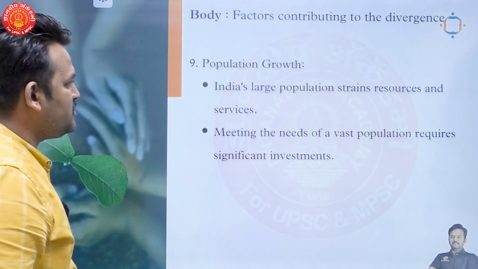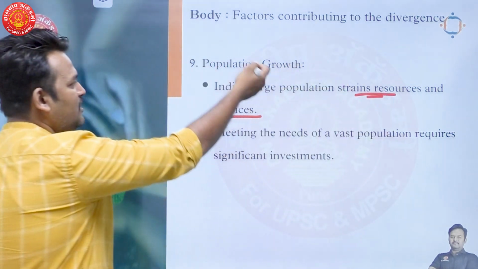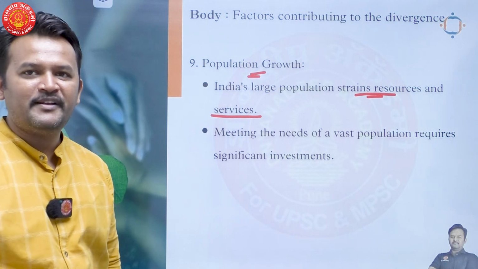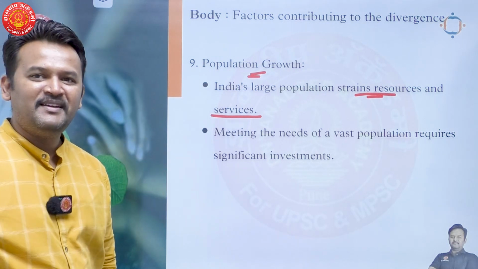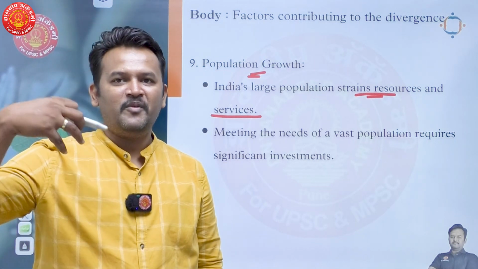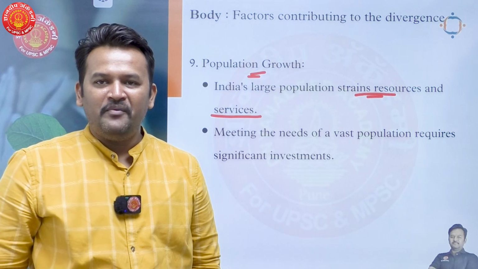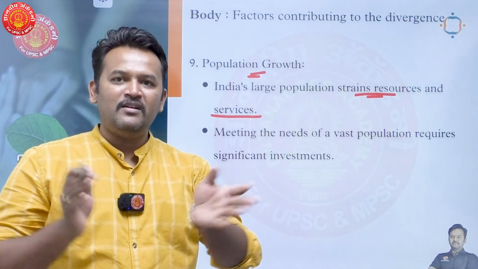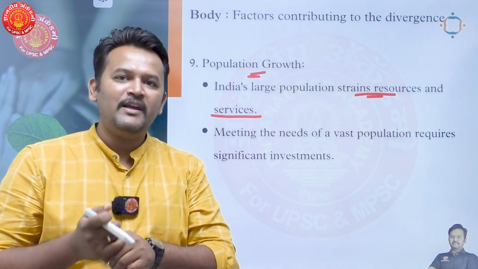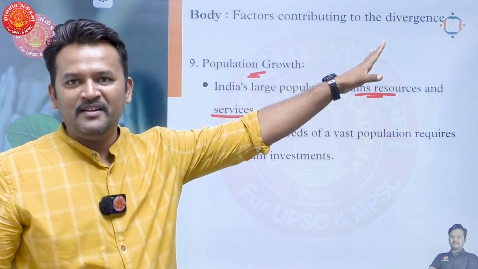After that, the next point is population growth. India's large population strains resources and services. Okay, so here also we are bringing some geographic context to this question. We have the largest population in the world. We are first in population numbers, right? That feat was achieved this year. When we consider around 1 billion plus population, there will be a resource strain, right?